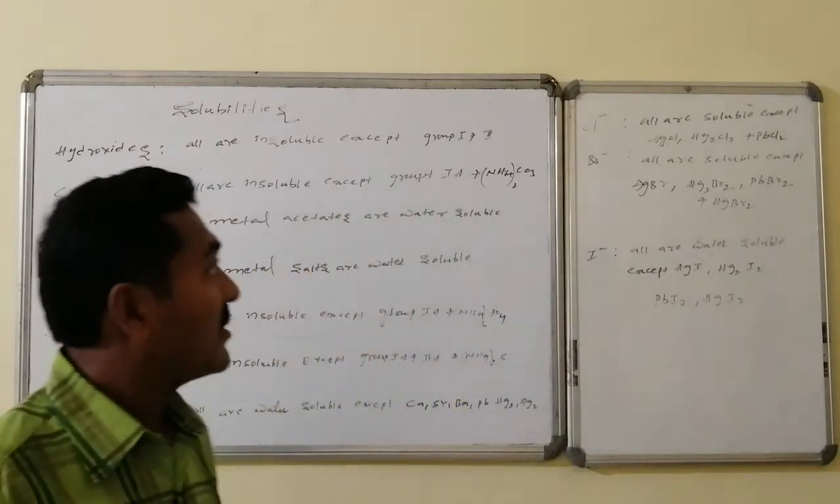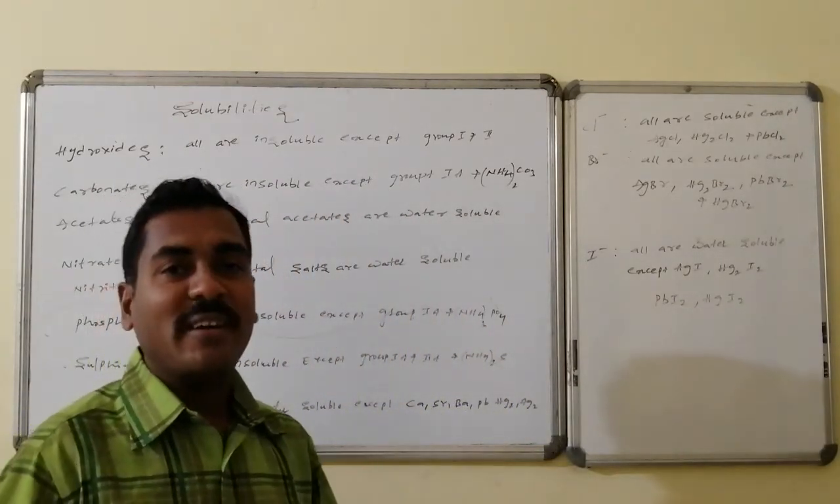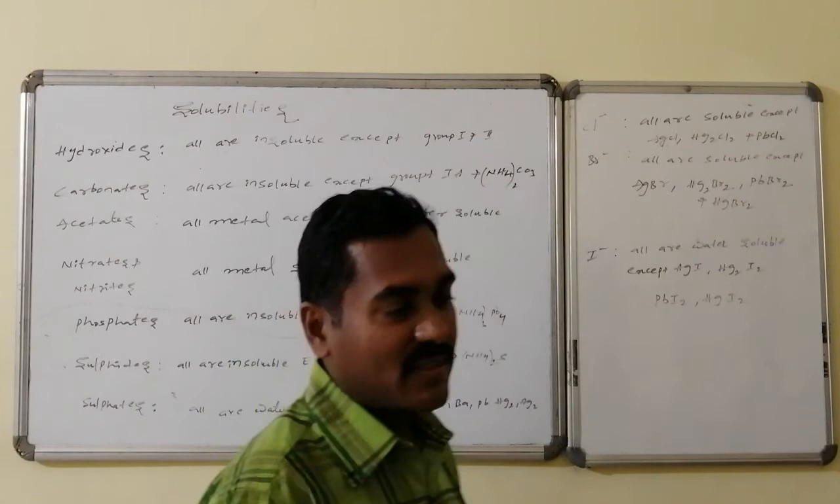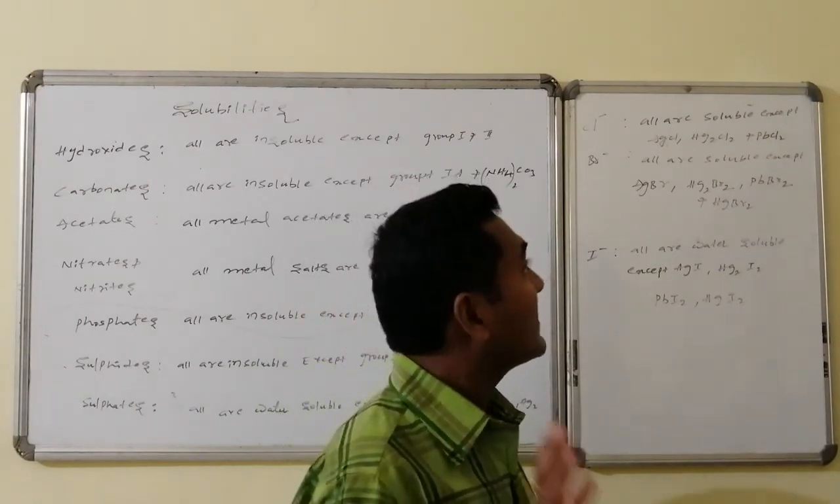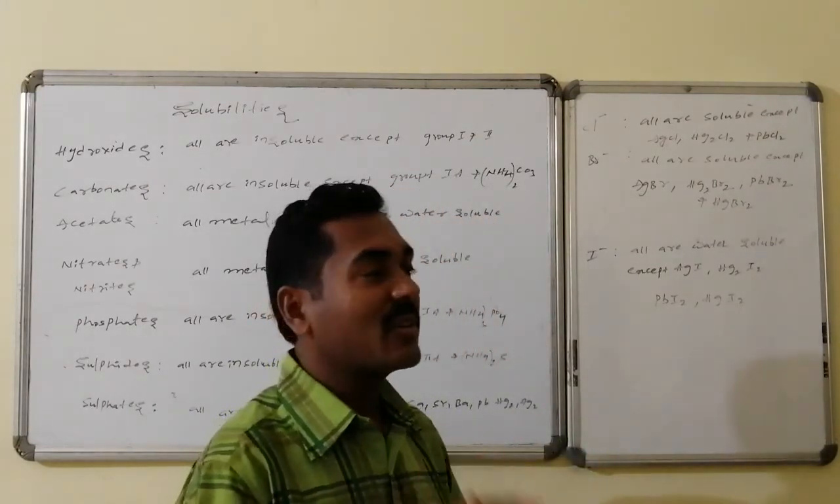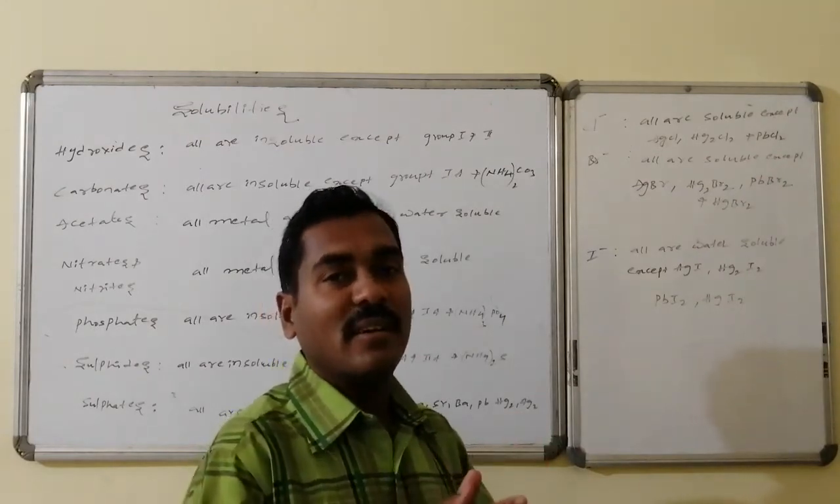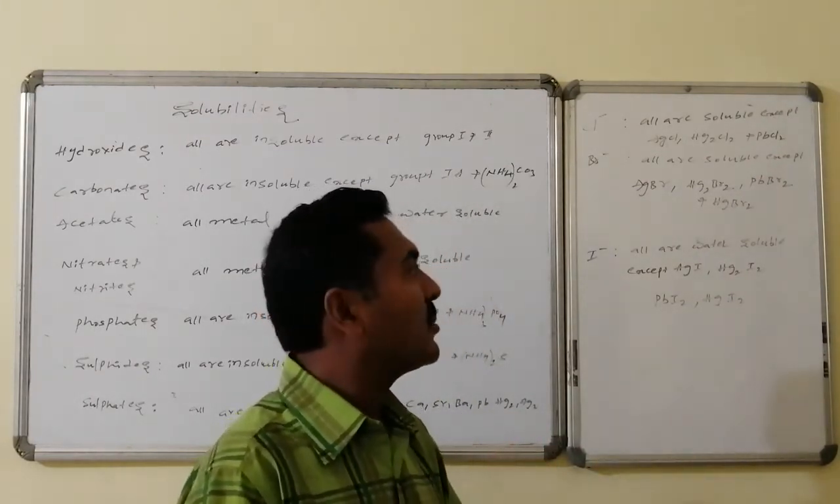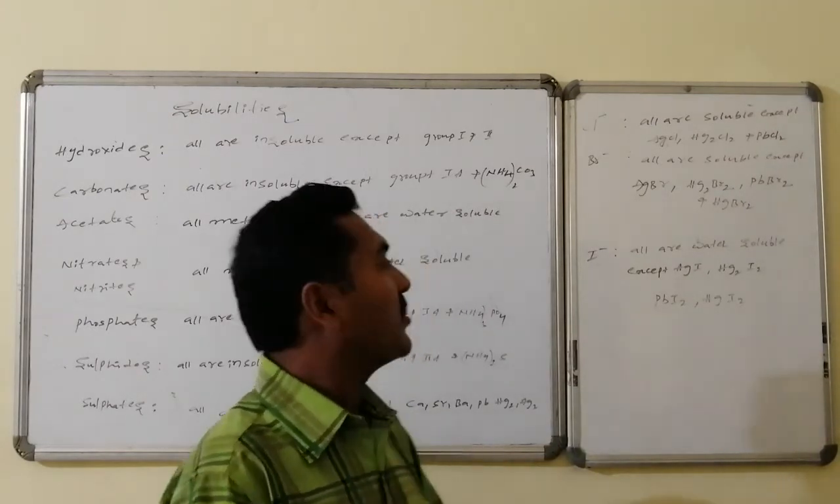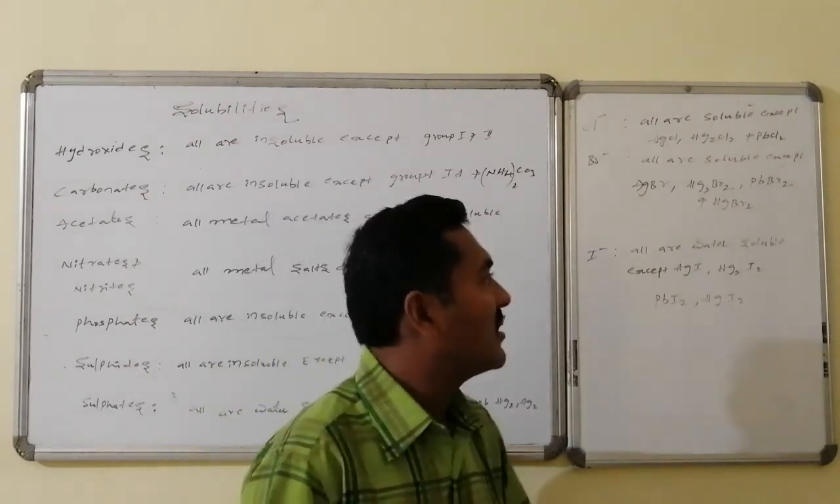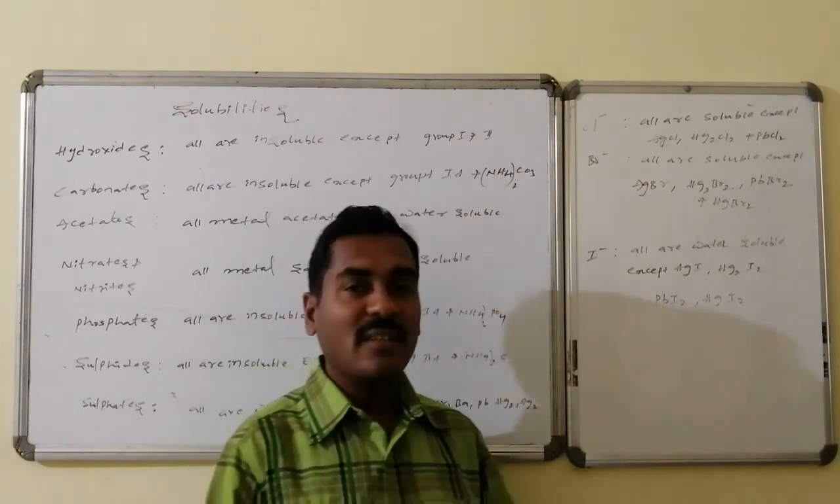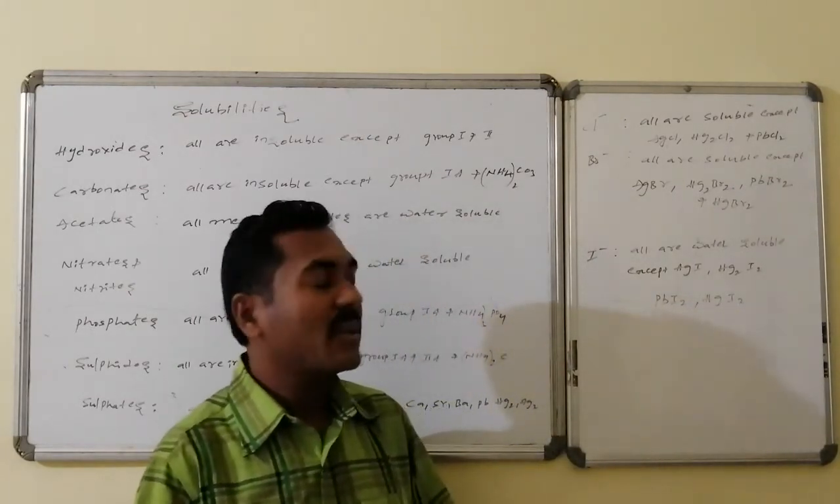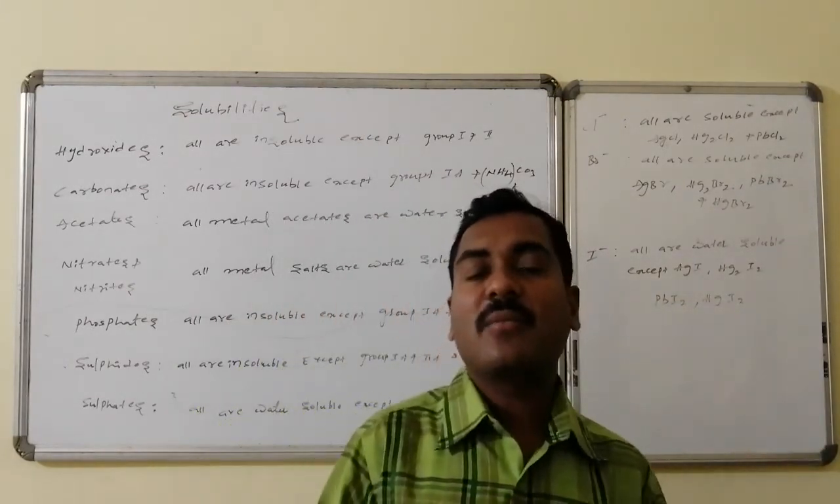These are insoluble. Whereas chlorides, bromides, iodides, halides: in case of chlorides, all are water soluble except silver chloride, mercurous chloride followed by lead chloride. Similarly, bromides are all water soluble except silver bromide, mercurous bromide, mercuric bromide, lead bromide. Similarly, iodides are all water soluble except silver iodide, mercuric iodide, mercurous iodide followed by lead iodides, which are water insoluble.